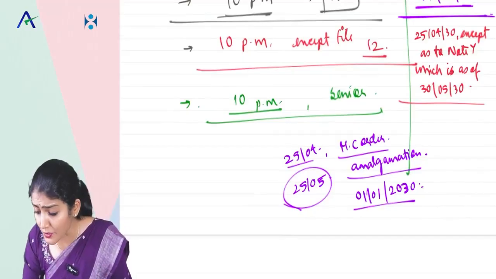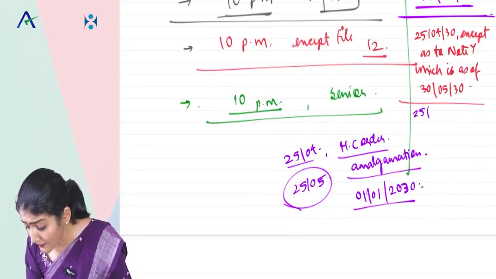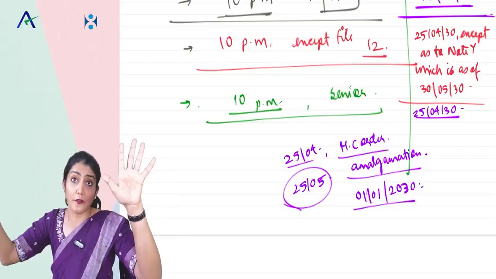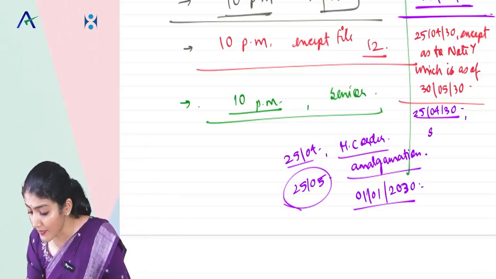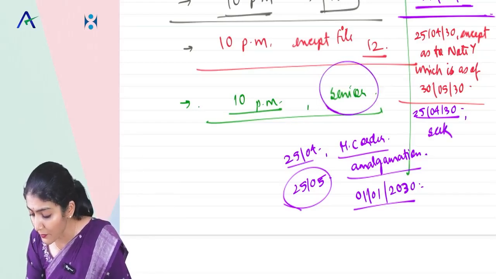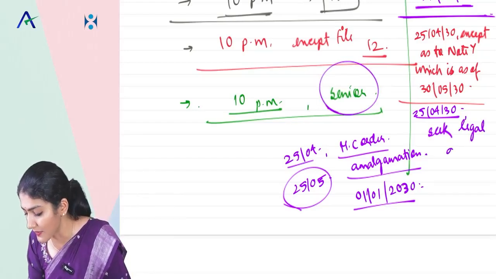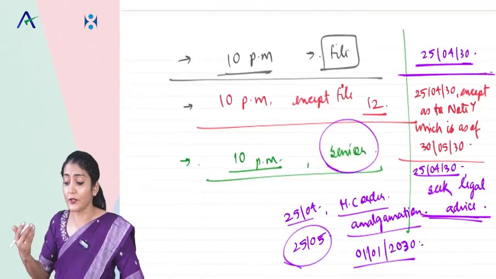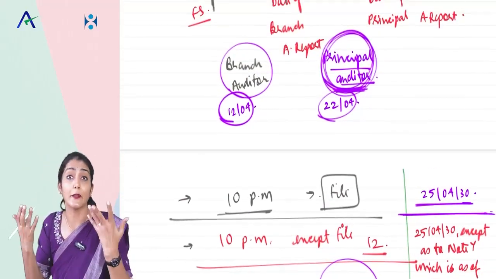Okay, and then situation 3. After the date of the audit report and even after the financial statements are issued. Now it says in this case, auditor, just like over here you had to talk to your senior, now here it says auditor, you need to seek legal advice. You will have to seek the legal advice.